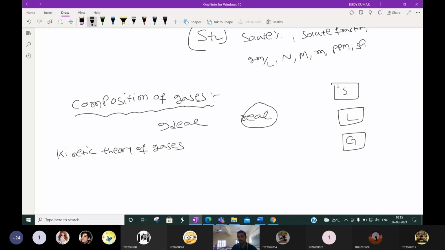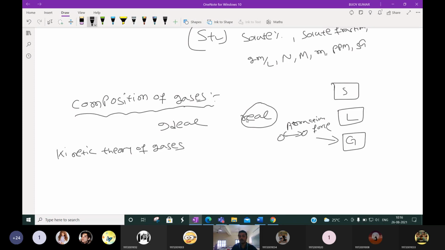In solid, the components or elements are tightly packed, closely. In liquid, it is loosely packed. And in gaseous, one molecule is independent of another molecule, or we can say the attraction force is negligible between two molecules in the gases.